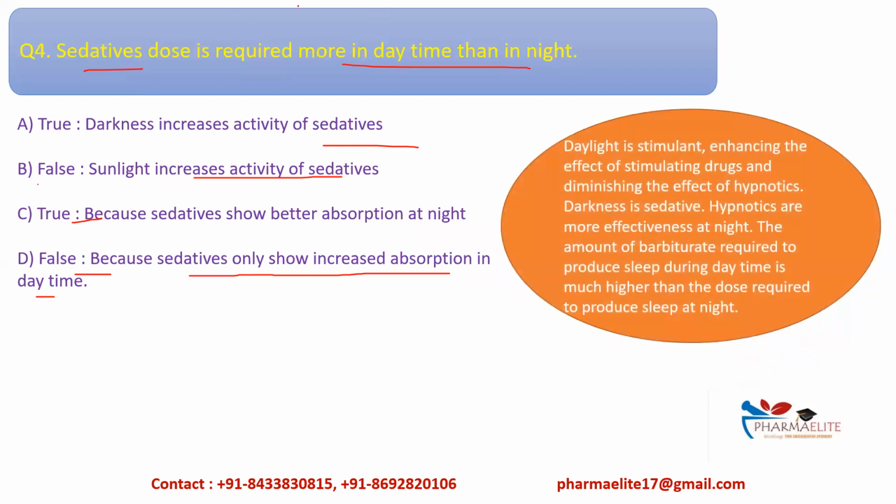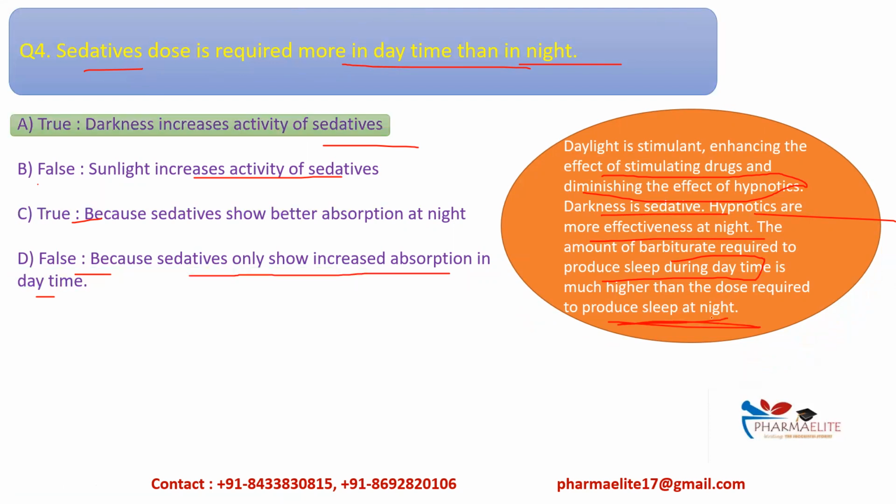So we have seen this, daylight is a stimulant which enhances the effect of stimulating drugs, okay, and diminishes the effect of hypnotics, and hence we require a larger amount of dose of sedatives in daytime than in nighttime. Okay, darkness is a sedative, hypnotics are more effective at night. The amount of barbiturate required to produce sleep during daytime is much higher than the dose required to produce sleep at night. Okay, so which statement will be correct?